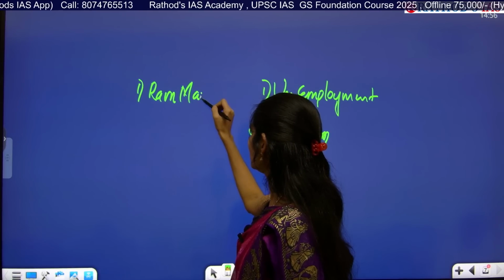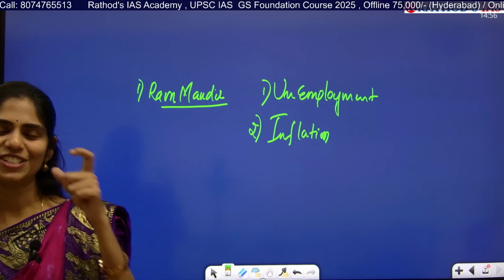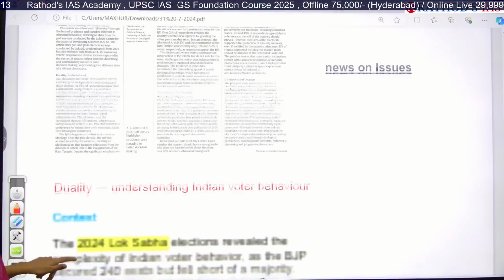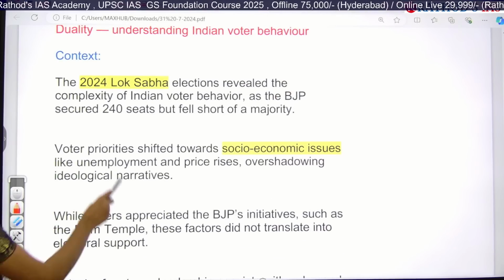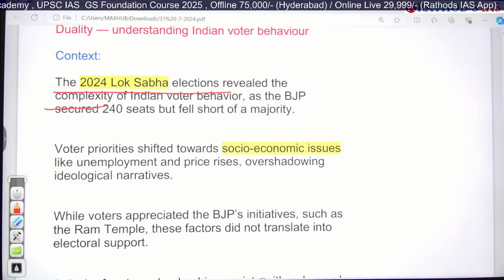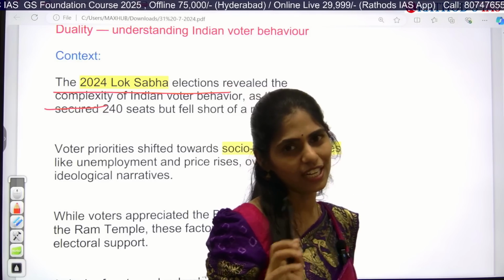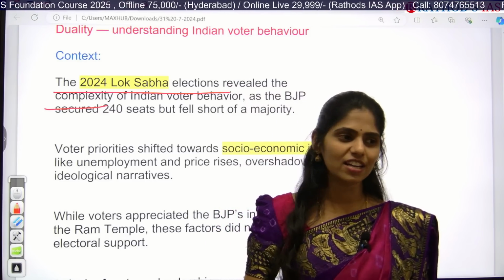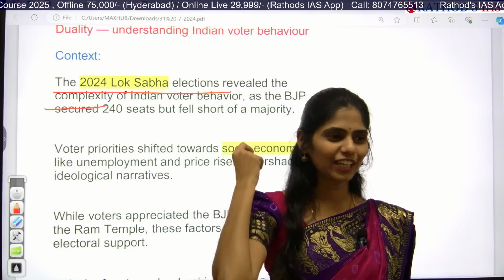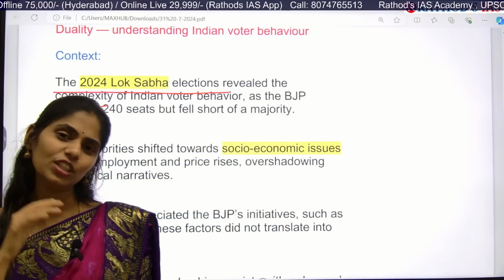All these things we discussed in our earlier classes. Can you recall those things? If you are a studious student, of course you can recall them because we discussed them in a very clear manner. The 2024 Lok Sabha elections revealed that there is some complexity in Indian voter behavior. Earlier the voting behavior was entirely different, and this year it was different because nowadays there is an increase in science and technology. Each and everyone has mobile phones and is watching what is happening across the country and how the government is ruling. So wherever there are drawbacks, they are understanding everything.